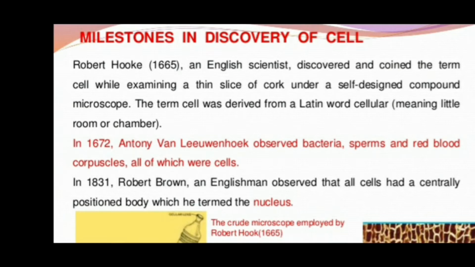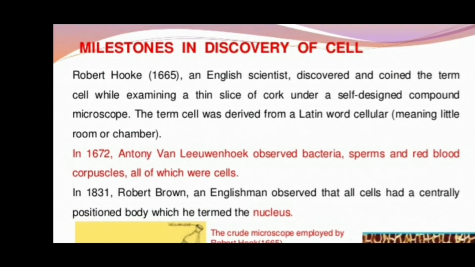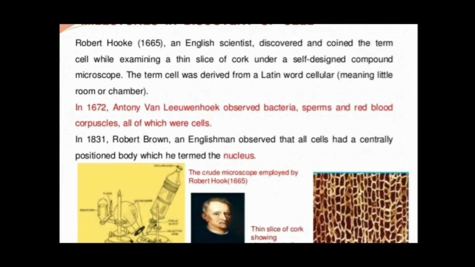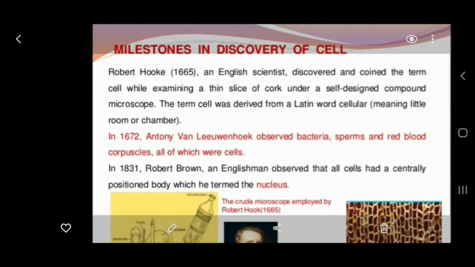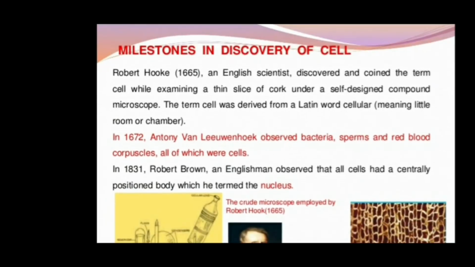Robert Brown, in 1831, observed the centrally placed spherical body. He called it a nucleus. The discovery of the nucleus goes to Robert Brown in 1831. Similarly, Purkinje observed the protoplasm for the first time.